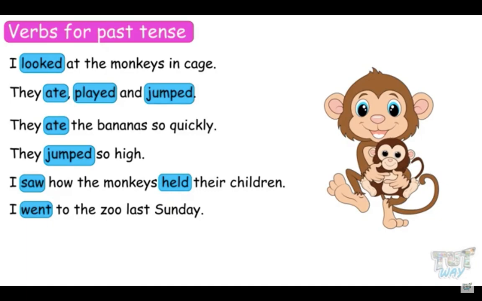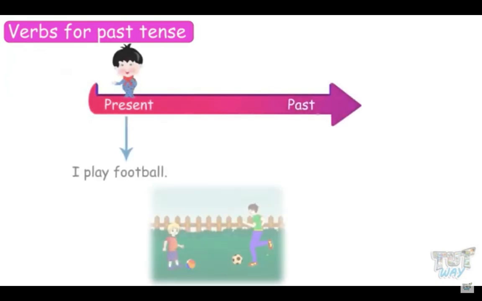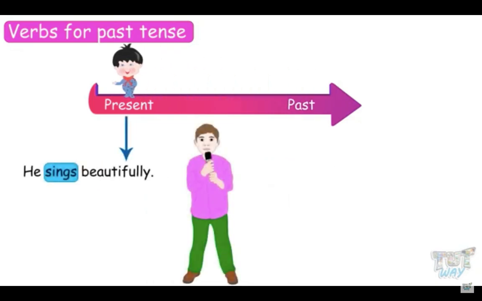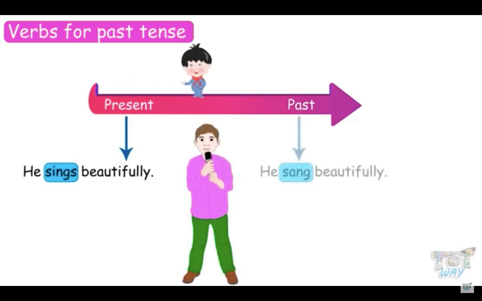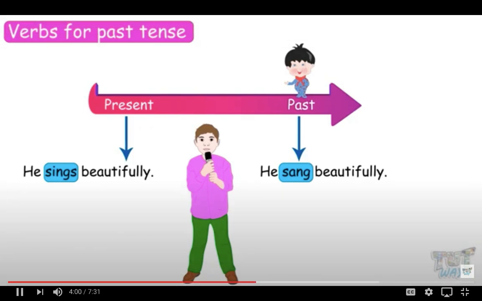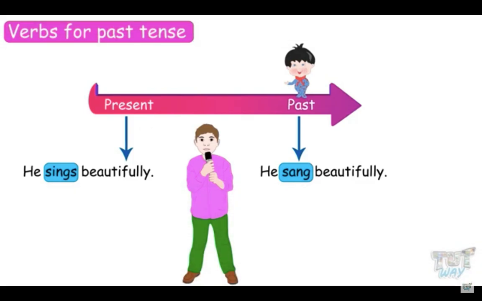Let's see some more examples. I play football. Here, the verb shows present tense. I played football. This shows past tense. He sings beautifully. This is present tense. He sang beautifully. This is past tense. So we have different forms of a verb for present and past.